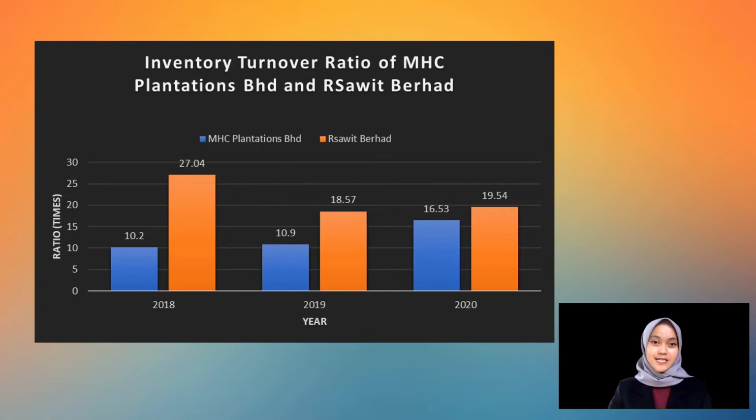In 2020, Ribunan Sawit had the greatest inventory turnover ratio of 19.54 times, means the company has replaced the inventory 20 times in the last year. Meanwhile, MHC Plantation had only 16.52 times, indicating that they replaced the inventory 17 times a year. The company might have a declining demand for the company's product resulted in the low inventory turnover.